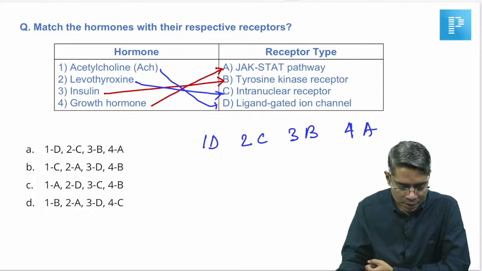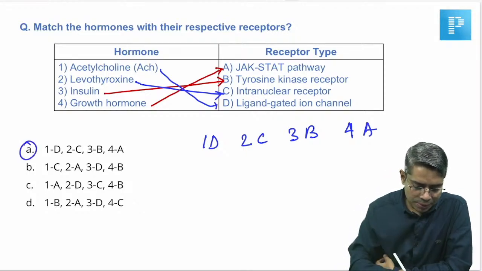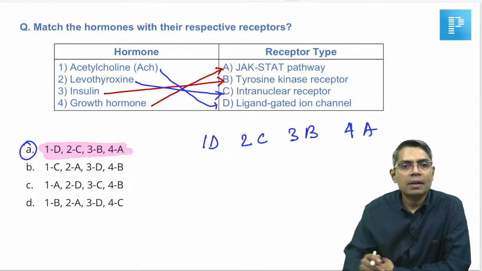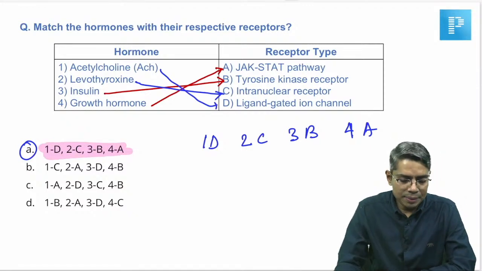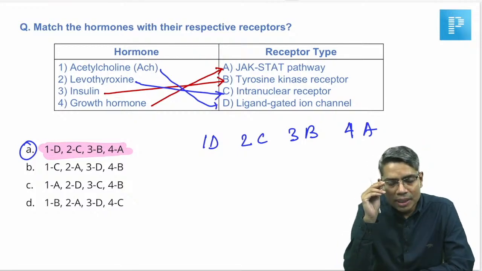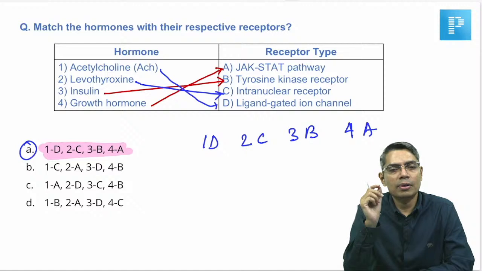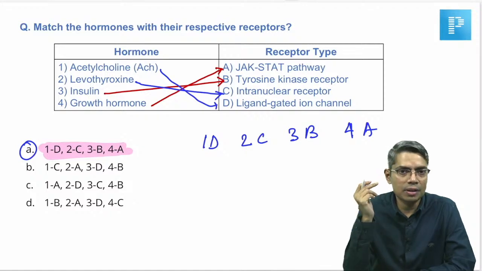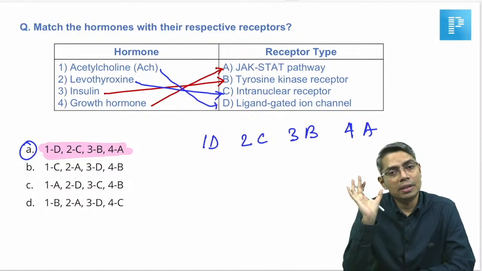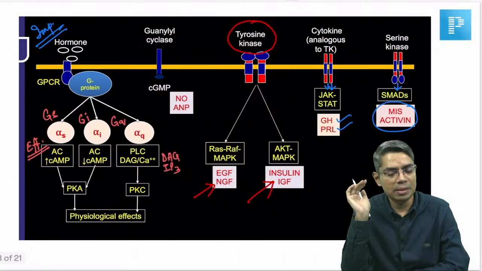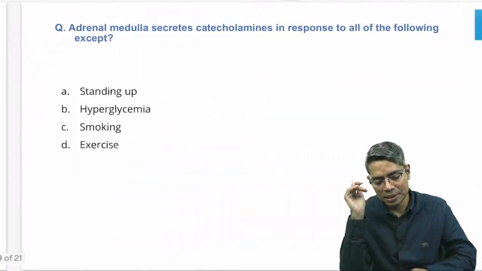So the first one is given, and this is your correct answer. This was an easy question, I believe, because I told you in my classes repeatedly that for endocrinology, if you have to read only one thing from physiology, it is the hormone receptors that you have to read carefully, and that is true here. The question is from the hormone receptor slide only.